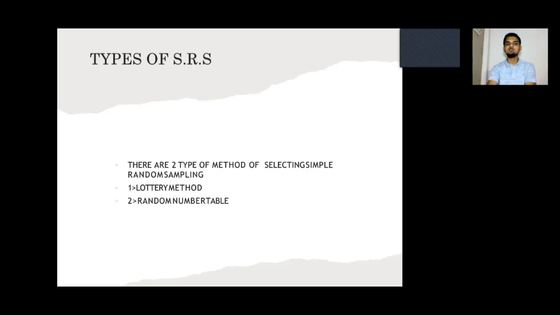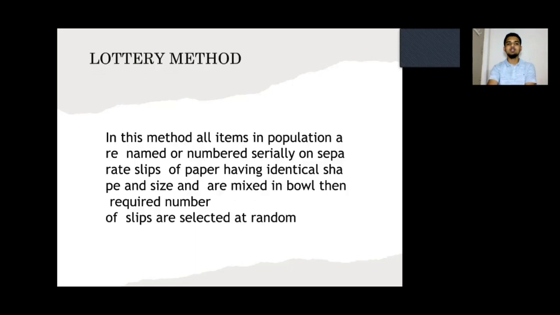Types of simple random sampling. There are two methods of selecting a simple random sample. The first one is the lottery method. The second one is the random number table.